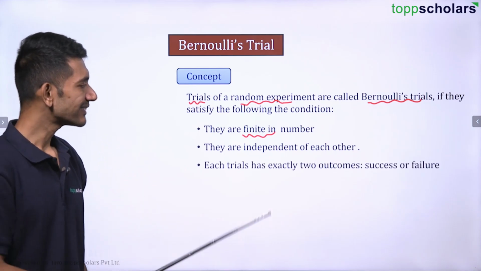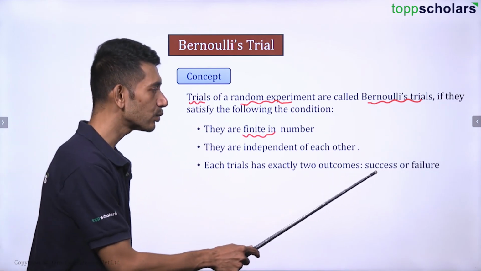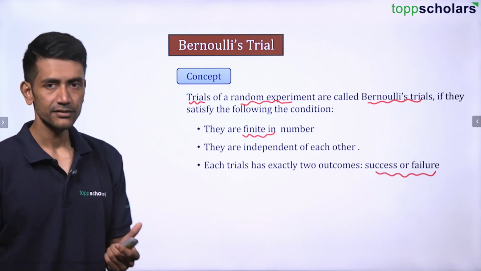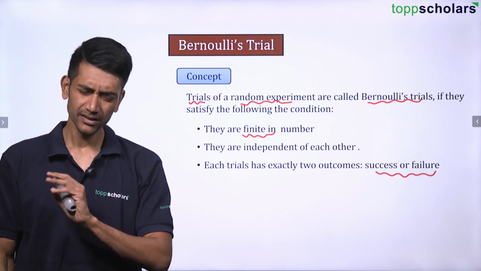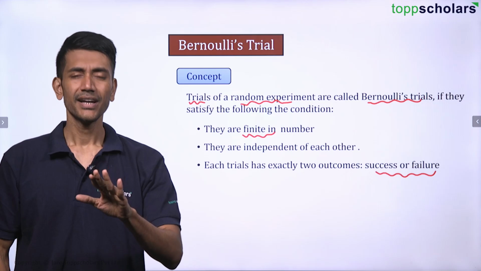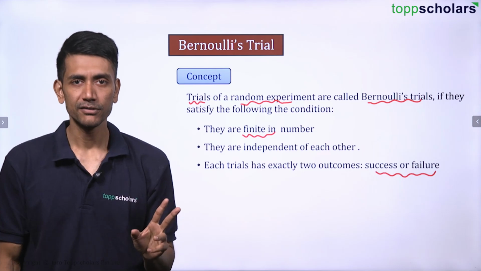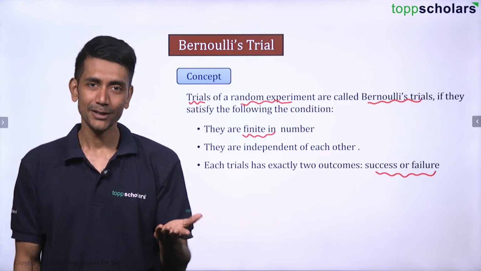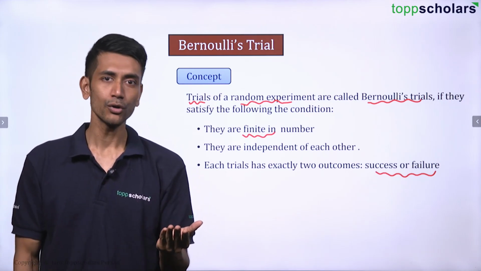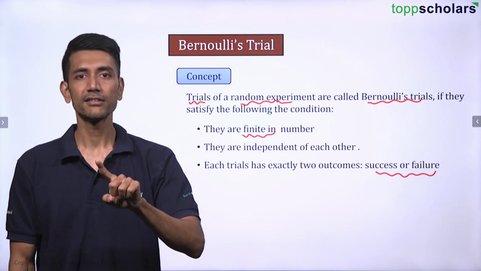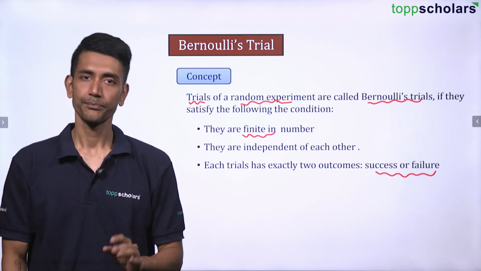Then each trial has exactly 2 outcomes. Now this is very important. Each trial has exactly 2 outcomes, that is success or failure, right? Every trial should have 2 outcomes, success or failure. Again, the simplest example is heads and tails. You might have seen a cricket match where there is a toss going on between 2 captains. So obviously, one of the captains is going to win the toss, the other is going to lose the toss, or the other is going to win the toss and the first one is going to lose the toss, because it is heads or tails. So both of them have equal chances of success and failure, right?